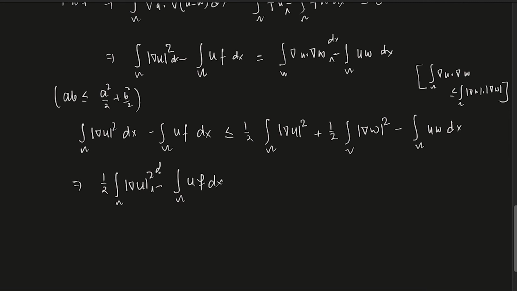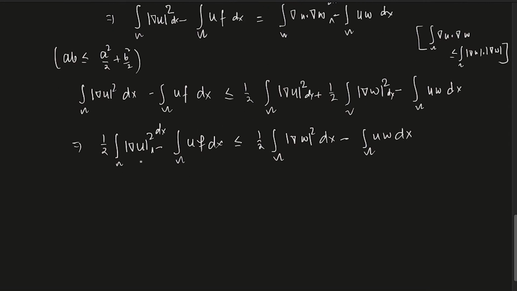Please forgive me, I'm always forgetting dx. If you want, you don't write dx, that's not a problem. So this is less than or equal to half the integral over omega of |∇w|² dx minus the integral over omega of u w dx. If you remember, this is I of u, and that is less than or equal to I of w.